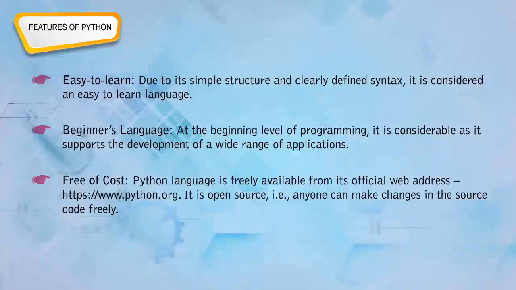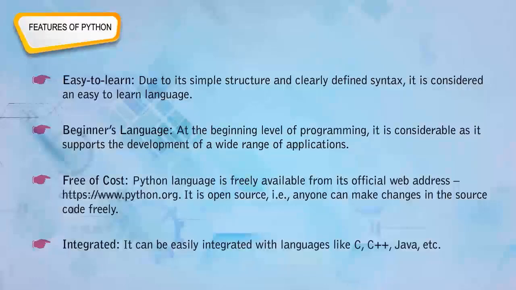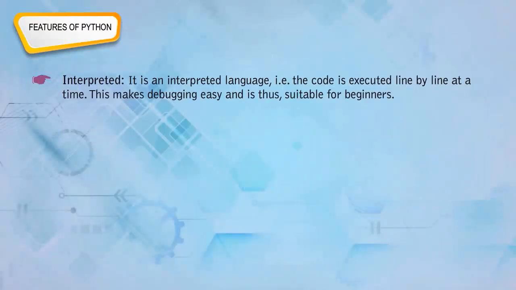https://www.python.org. It is open source, that is, anyone can make changes in the source code freely. Integrated: it can be easily integrated with languages like C, C++, Java, etc. Interpreted: it is an interpreted language, that is, the code is executed one line at a time. This makes debugging easy and is thus suitable for beginners.